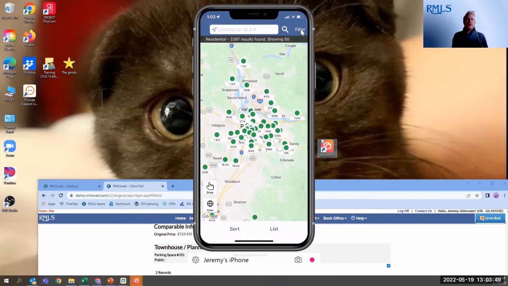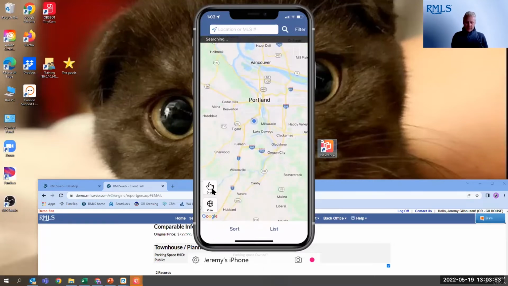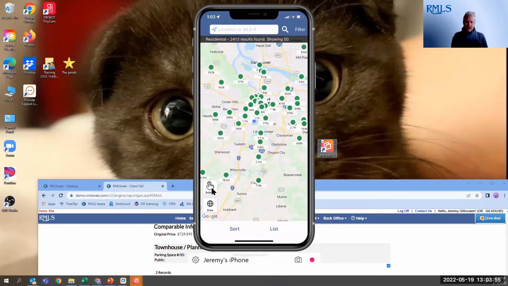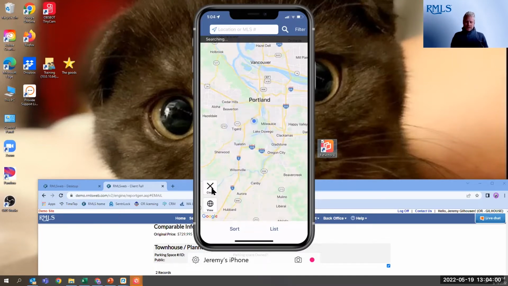It's all the commonly used filter features that are in the advanced search. You can use the little draw icon down here on the bottom, and you can draw on the map to search a specific area. You just draw on the map with your finger, click submit, and it changes the search result, so it's only searching that area.